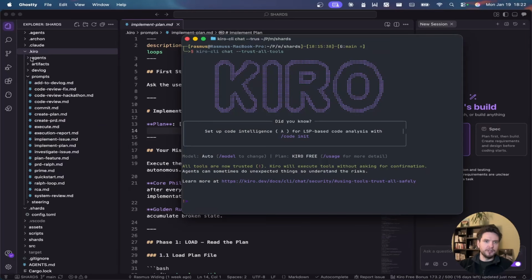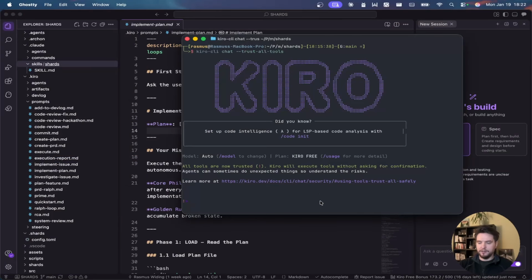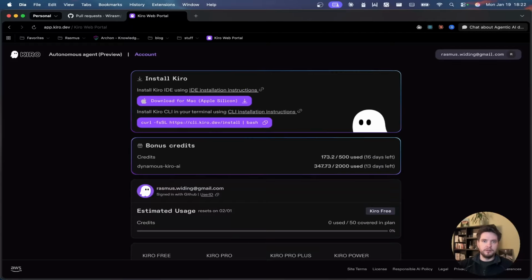Okay, so what we want to do now, we're going to tell Kiro to read this file. So I'm going to say study that file and also check what open PRs we have. So I'm just going to bring in our usage here. We have quite a lot of usage left to use up for this hackathon.